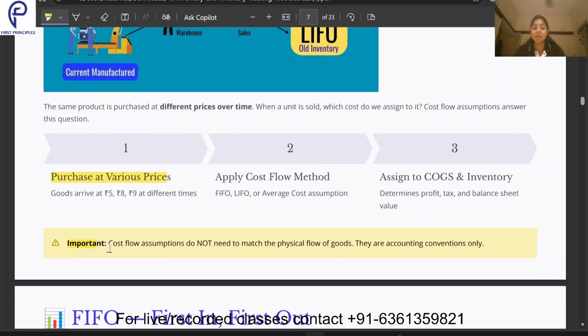Then one important point: cost flow assumption does not need to match the physical flow of goods. They are accounting conventions only. Suppose I bought this unit in the month of January and in my books of accounts I am saying I am selling it off in the month of March. That doesn't mean I have to follow what is there in my books. There could be a scenario where what I bought later is what I am selling off. What I am trying to say is that LIFO, FIFO, the method of accounting which we are using, is for accounting purposes only. It's not actually what is happening in the real world, it is not the physical flow of goods.